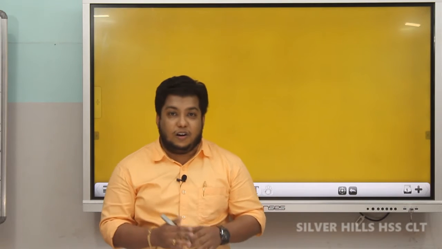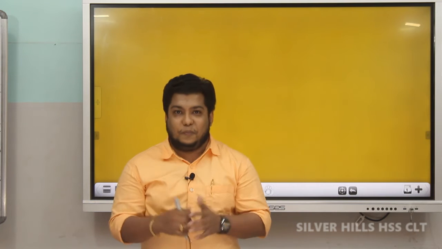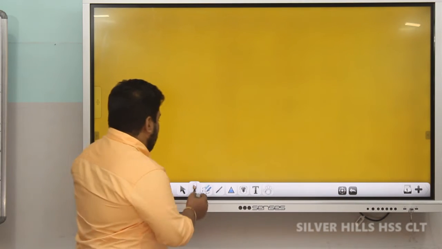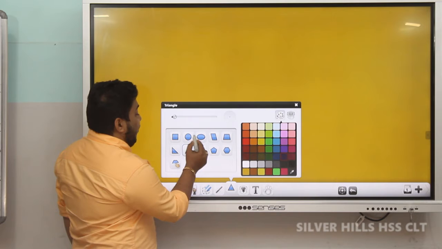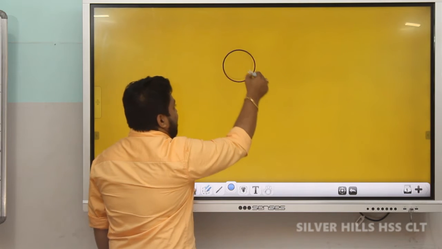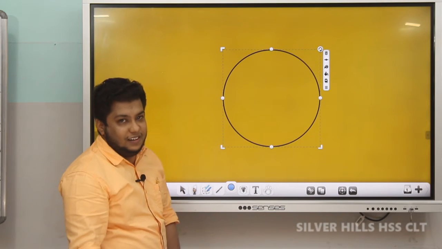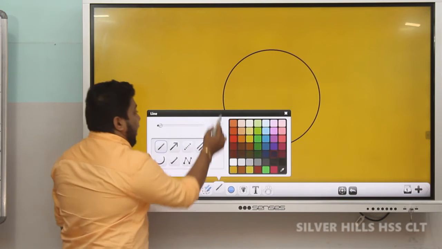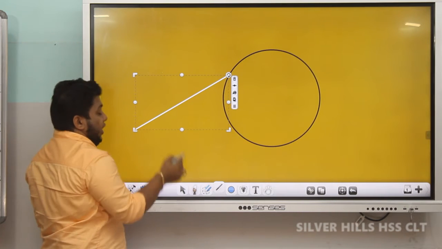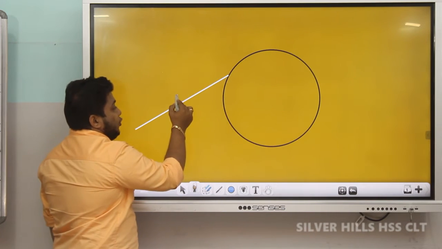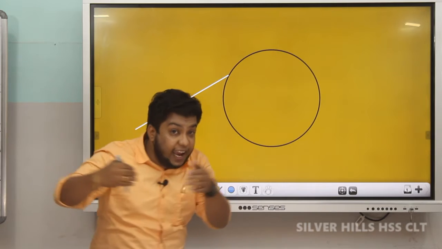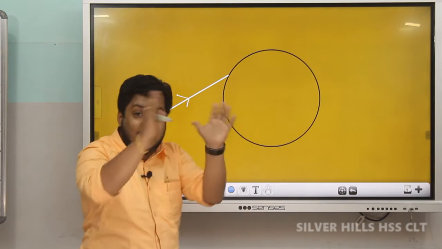Now we are going to discuss the rainbow. Yes, you are familiar with the phenomenon of rainbow. To explain the rainbow, first of all, we have to consider a raindrop. This is our raindrop. Now let us consider a light ray like this, traveling into the raindrop. So we have to indicate the direction.